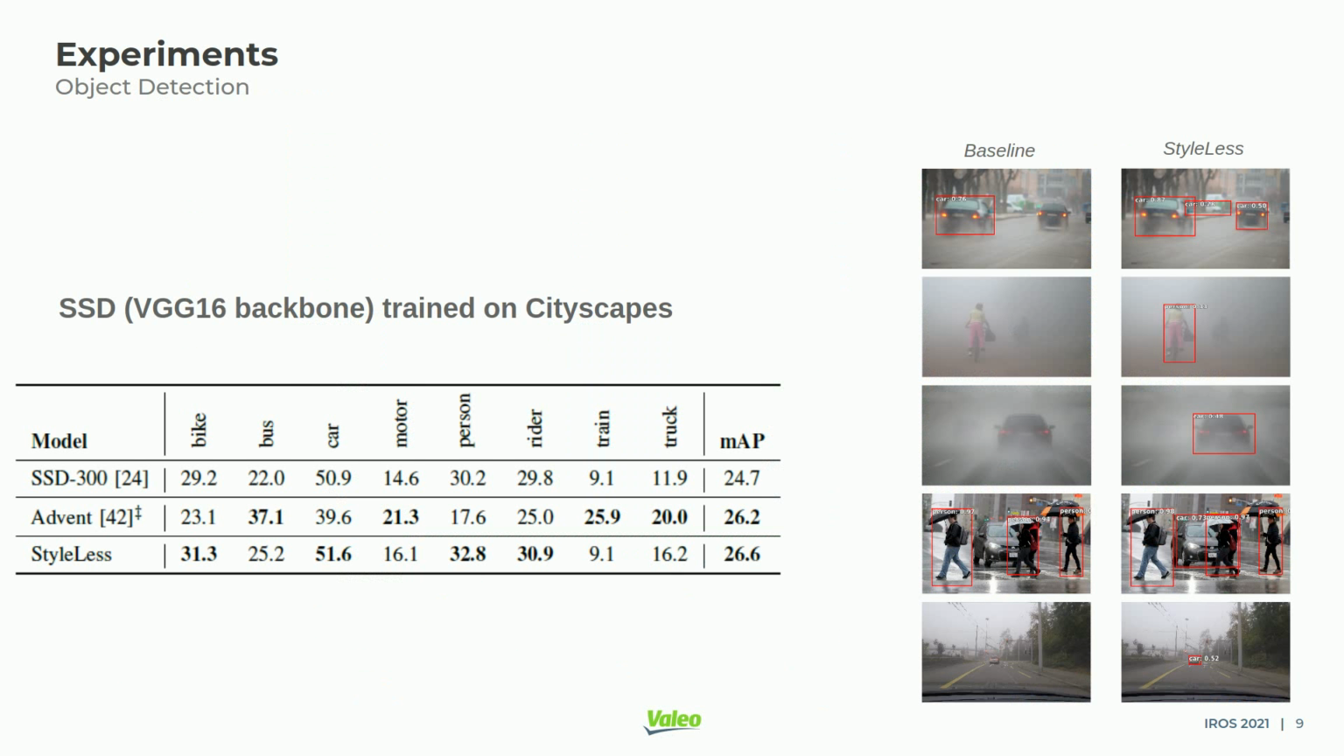To demonstrate the versatility of the StyleLess layer, we applied it on another task and another backbone. Again, for hardware limitation constraints, we selected SSD for the object detection task using a VGG backbone. We benchmark our approach with Advent, an unsupervised domain adaptation approach. Even if StyleLess is penalized compared to Advent because it does not see the targeted domain, fog or rain, during the training phase, it still slightly outperforms Advent.